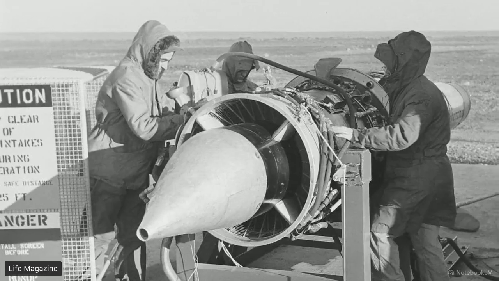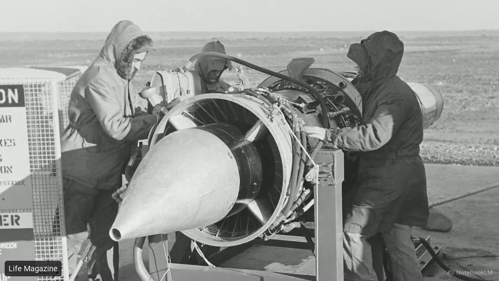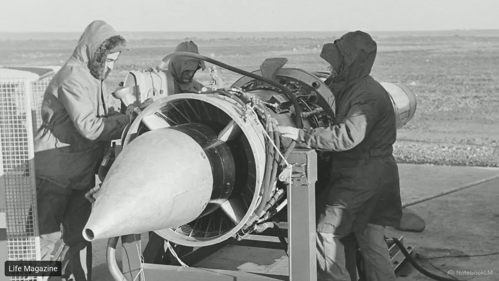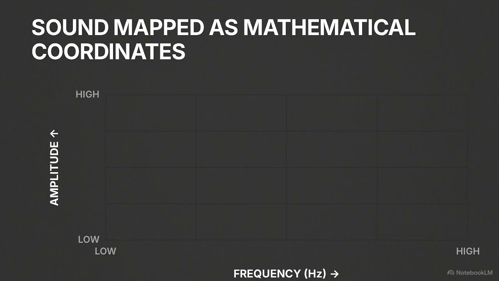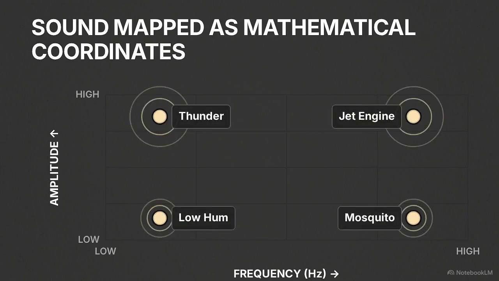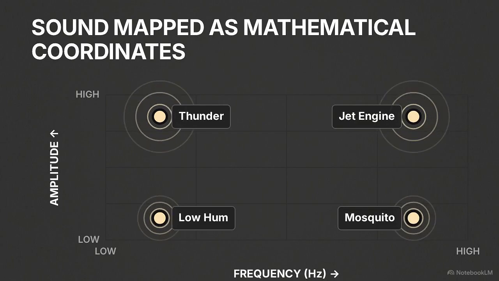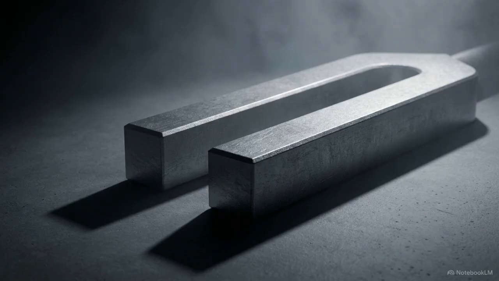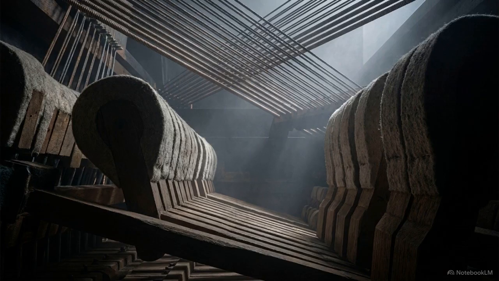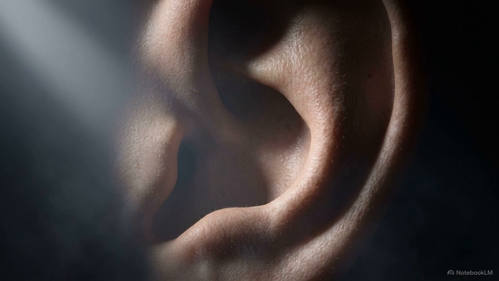At close proximity, a jet engine generates waves so forceful they can cause immediate physical pain and permanent hearing loss. Together, the frequency and the amplitude act as invisible mathematical coordinates, defining the exact identity and intensity of every noise we encounter. Yet, if you play the exact same pitch at the exact same volume on a tuning fork, on a violin, and a piano, they still sound remarkably different to the human ear.